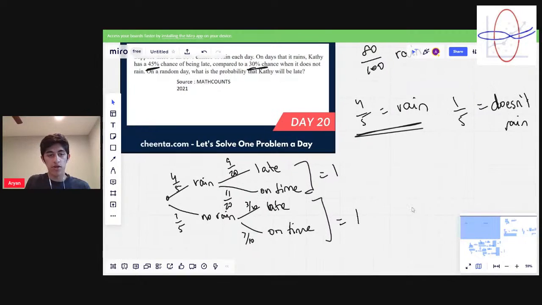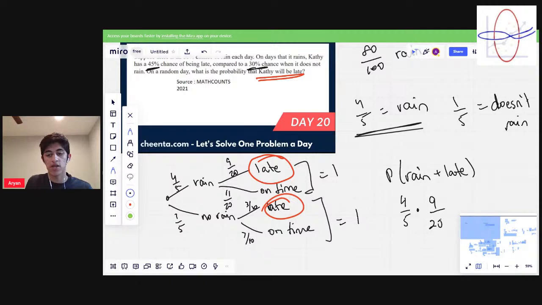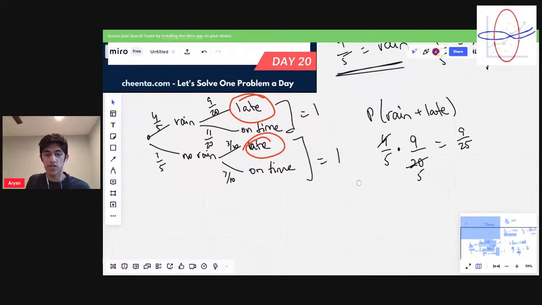So now, if we read the question, we're asked to find the probability Kathy is late. Kathy is late means we have to look at either this case or this case. So if we look at the first one, say it rains, the probability of rain and late is equal to the probability it rains, which is 4/5, multiplied by the probability that she's late given it rains. So that's 9 over 20. And this we can just write as 9 over 25. Okay, so 9 over 25 is the probability that it rains and she's late.